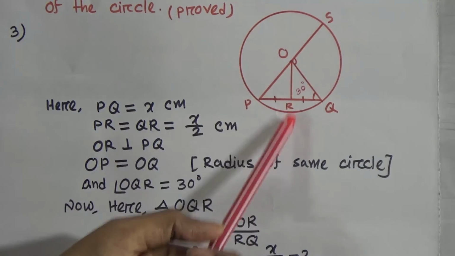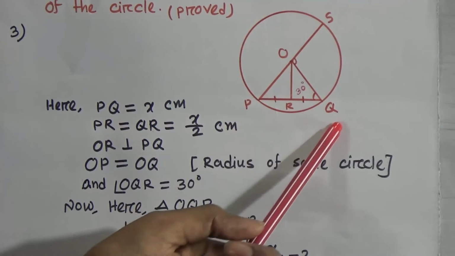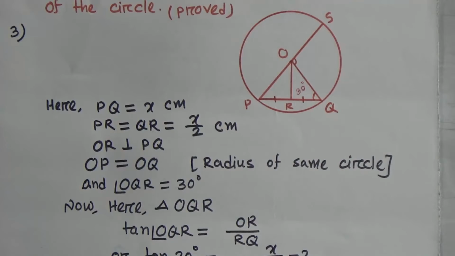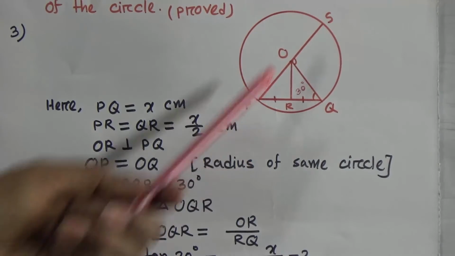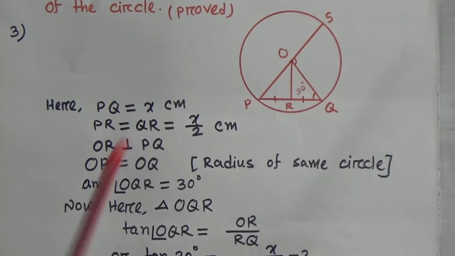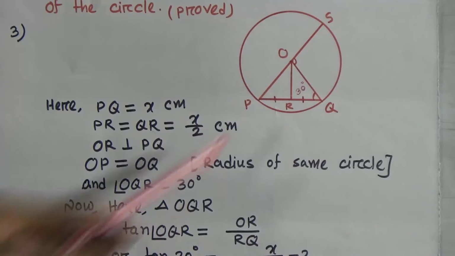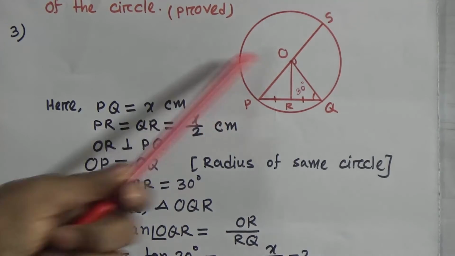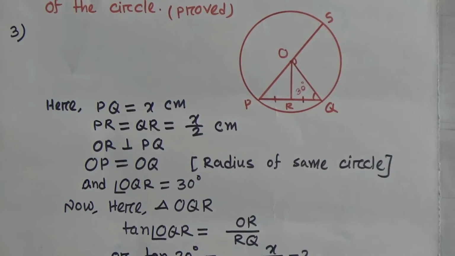And OR is perpendicular on PQ. Therefore, we can say OP equal to OQ. Another way we can say they are the same radius in a circle.